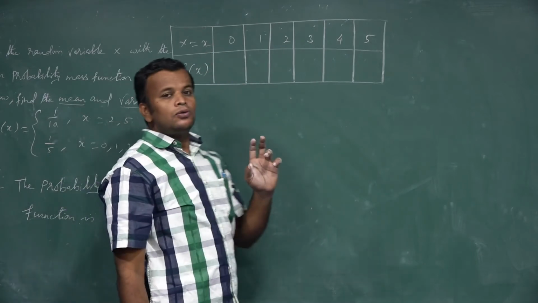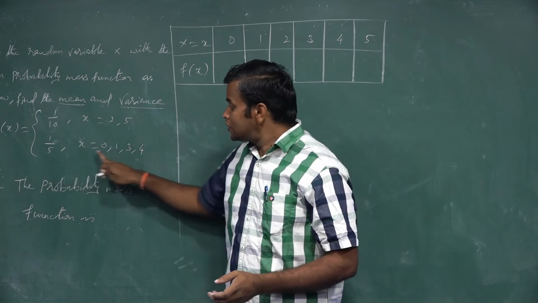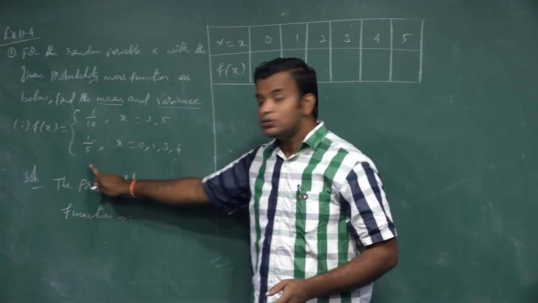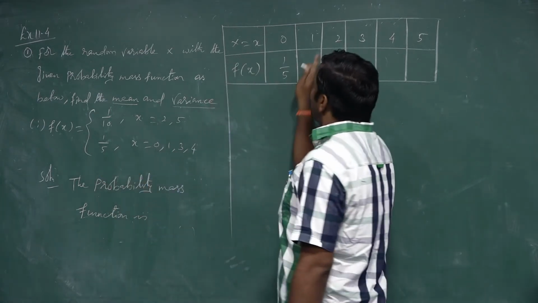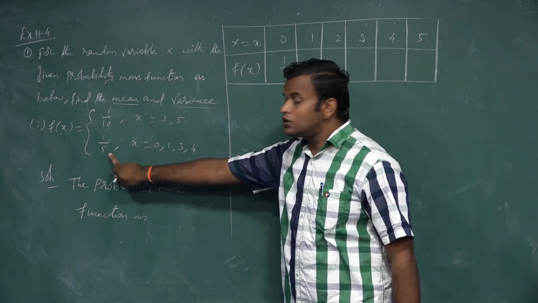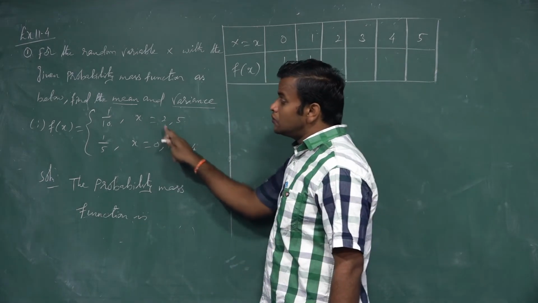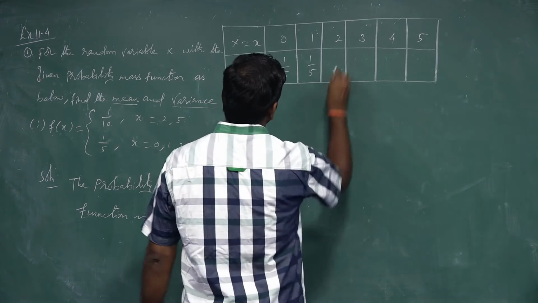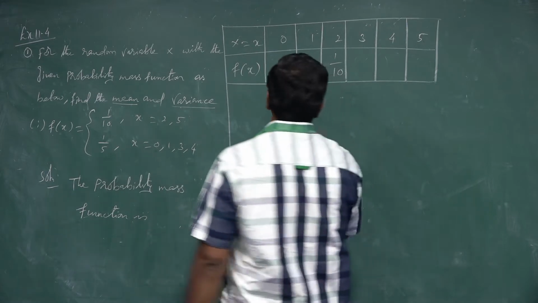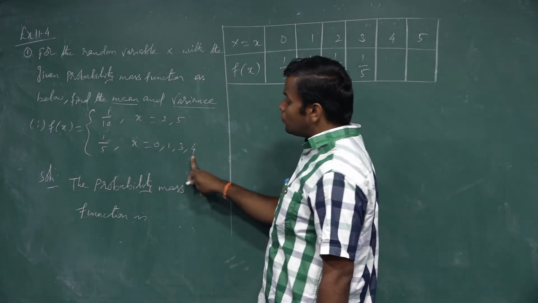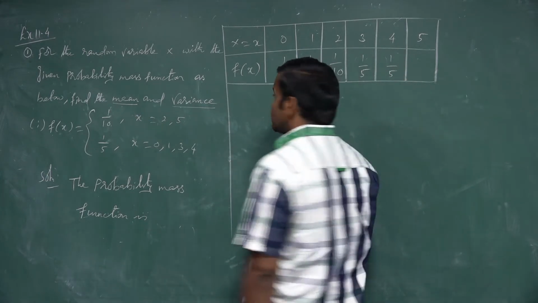When x is 0, whose probability value is given? When x is 0, the probability value is 1 by 5. When x is 1, here also the value of f of x is 1 by 5. When x is 2, f of x is defined as 1 by 10. When x is 3, the value of f of x is 1 by 5. When x is 4, the value of f of x is 1 by 5. When x is 5, the value of f of x is 1 by 10.